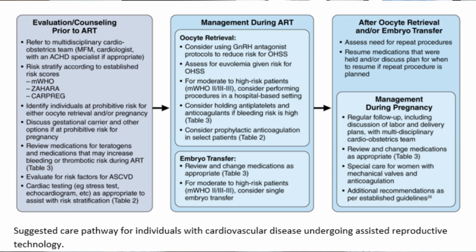During ART, we have now divided it into oocyte retrieval and embryo transfer. As Dr. Vaught had mentioned, one of the risks with ART is ovarian hyperstimulation syndrome, so we recommend using GnRH antagonist protocols to reduce that risk. And also for patients who are moderate to high risk by the modified WHO criteria, either class 2 to 3 or 3, performing some procedures in a hospital-based setting just so that there's more support for the patient and the care team. And lastly, after we talk about oocyte retrieval and embryo transfer, we then discuss what to do afterwards.